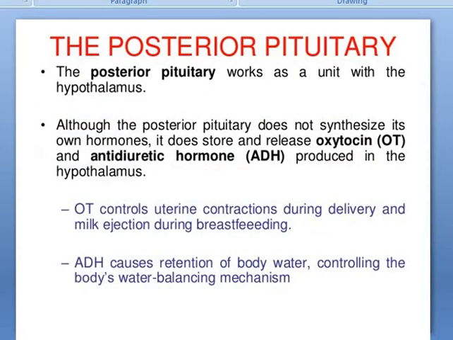Here is the posterior pituitary. The posterior pituitary works as a unit with the hypothalamus. Although the posterior pituitary does not synthesize its own hormones, it does store and release oxytocin, OT, and antidiuretic hormone, ADH, produced in the hypothalamus. OT controls uterine contractions during delivery and milk ejection during breastfeeding, and ADH causes retention of body water, controlling the body's water balancing mechanism.